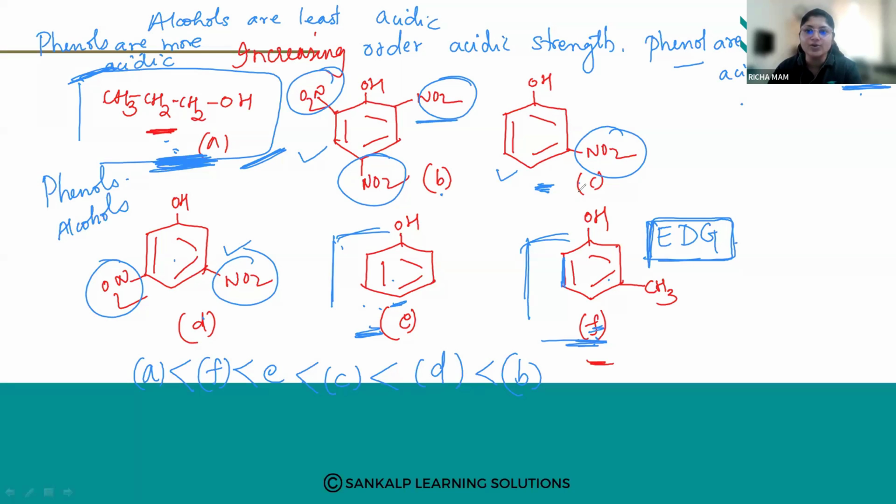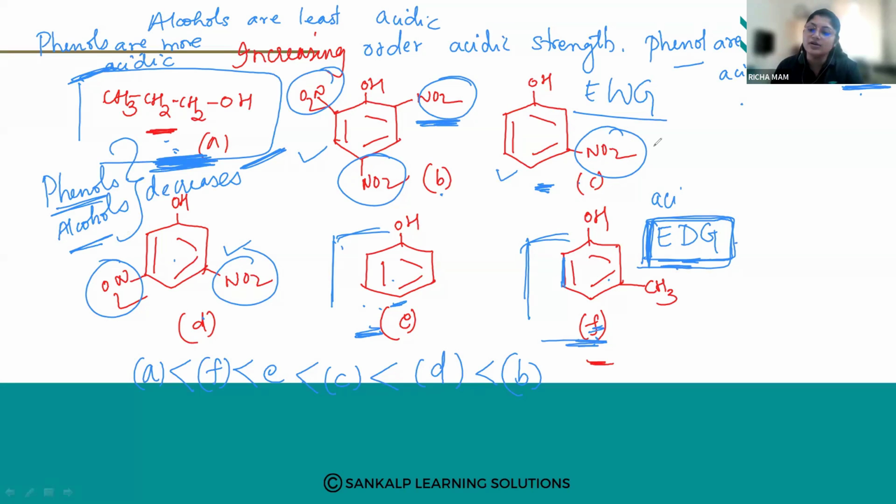Now, when you have these electron donating or electron withdrawing groups, what will happen? When electron donating groups are there, like your methyl groups or amine groups, it will decrease the acidic strength of the phenols and alcohols. Whenever electron withdrawing groups are there, like the nitro group, cyano group, aldehyde group, carboxylic acid, it will increase the acidic strength.